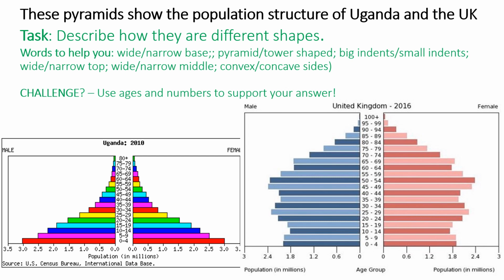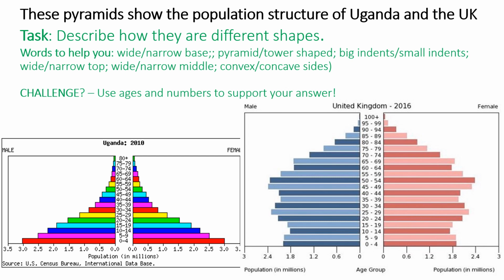Okay, your task is to describe how these two pyramids are different shapes. I've given you some words to help you. So you might notice that one of the pyramids has a really wide base and one has a narrowing base. One might be a pyramid shape, one might be more a tower shape. One might have big indents between the bars, whereas the other, smaller indents. One might have a wide top, one might have a narrow top. Do you get the idea?